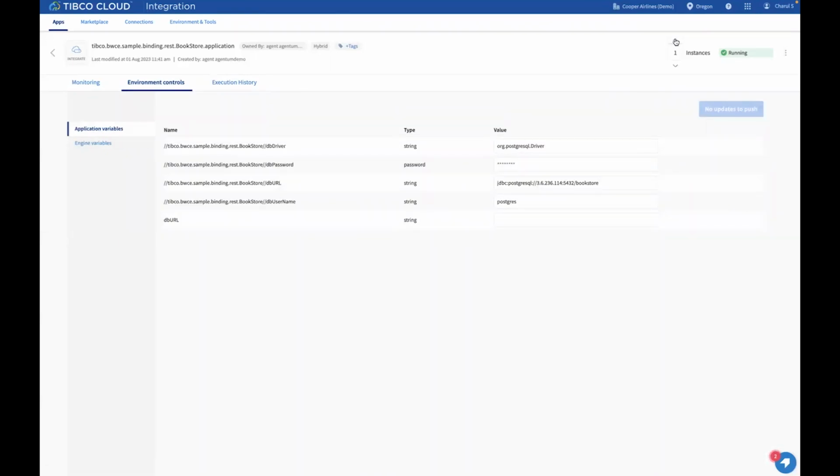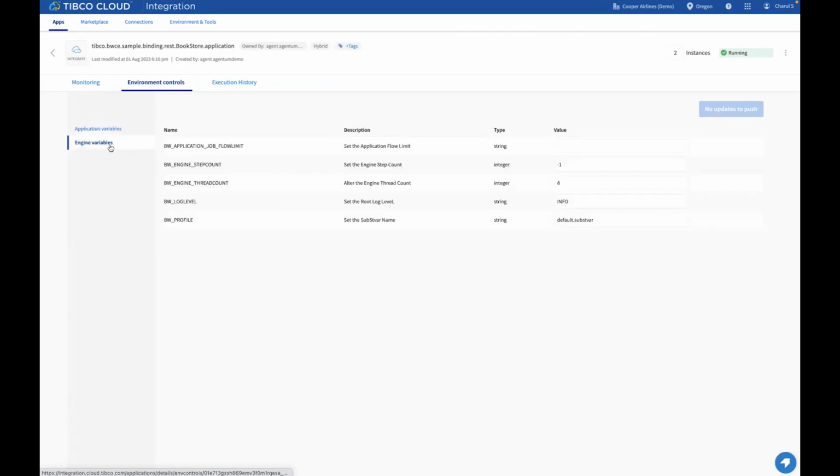Also, this scale up and scale down button was not enabled earlier for the remote BWCE application and it was grayed out, but now it can be done. Let me scale it to 2 instances. As you can clearly see here, my application has been scaled up to 2 instances. Under the same environment and controls tab, you can also see application properties and module properties. And if you want to make changes to any one of them, you can simply edit it and push updates.